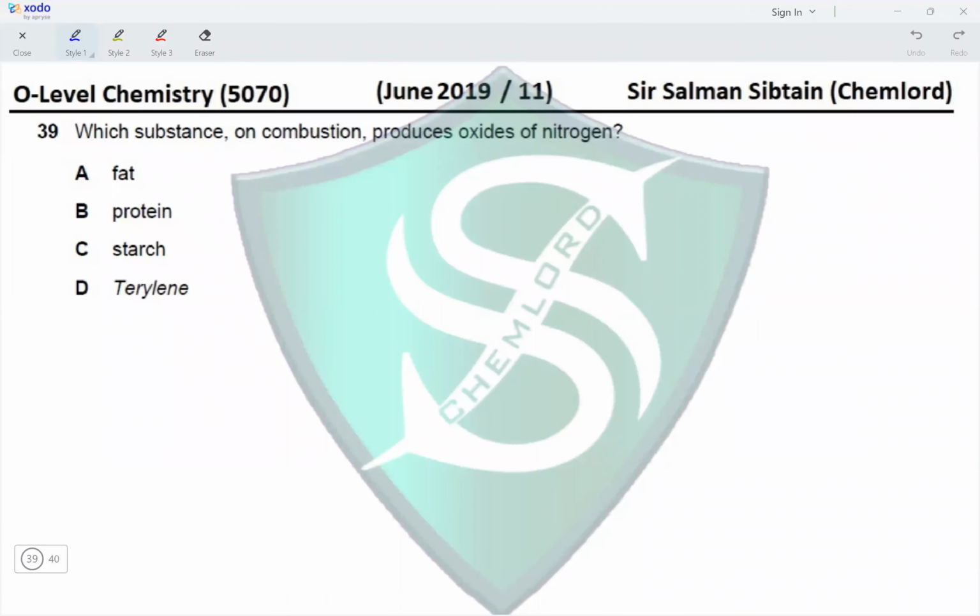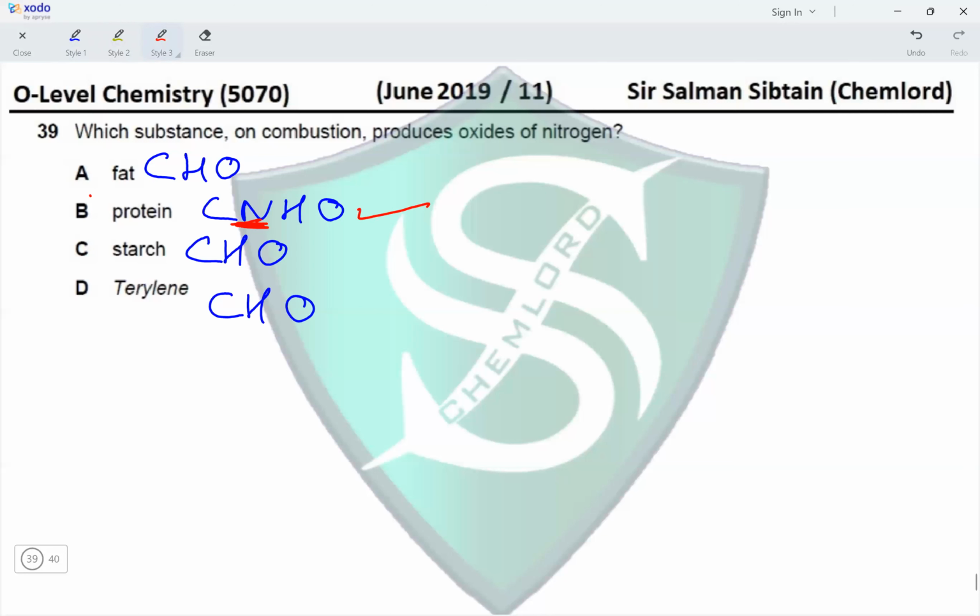Question 39. Which substance on combustion produces oxides of nitrogen? So in order to produce oxides of nitrogen, nitrogen must be present in the structure. Fats are polyesters. Polyesters consist of carbon, hydrogen, and oxygen. Proteins are made of amino acids which contain carbon, nitrogen, hydrogen, and oxygen. Starch is a polysaccharide which is made up of carbon, hydrogen, and oxygen. Terylene is a polyester made up of carbon, hydrogen, and oxygen. So the only one with nitrogen is the protein, making option B the correct option for this question.